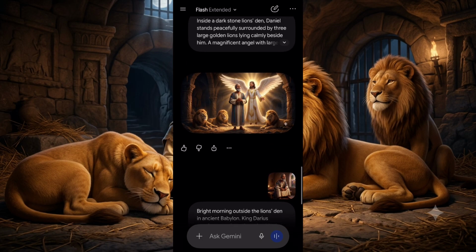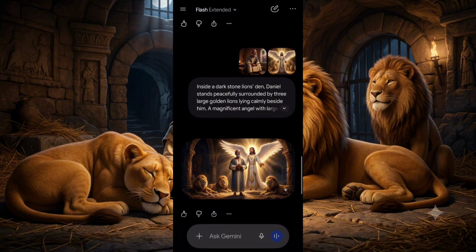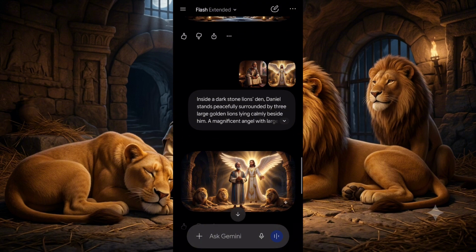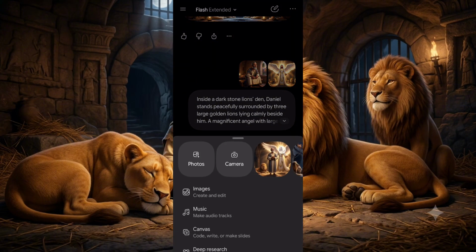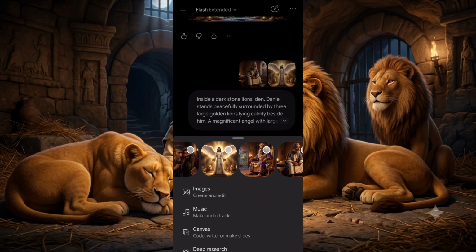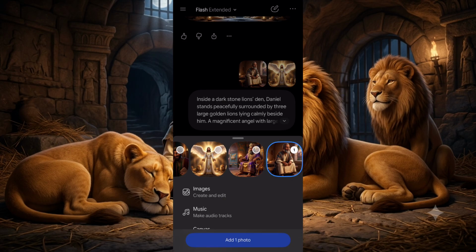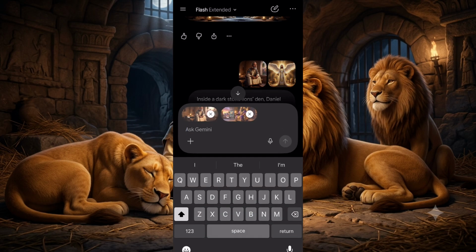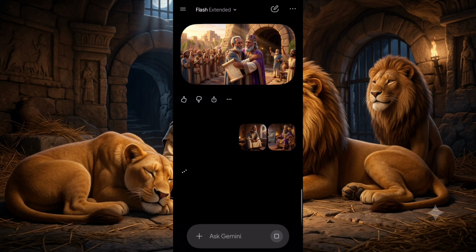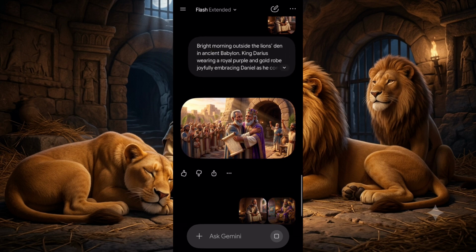Now if you are creating a scene where you see, let's say, two or three persons like the angel and Daniel, all you just need to do is to import the picture of Daniel, or of that character, and the second one together. What I mean is this: just click on this plus button. Let's say I want it to be two different people, for instance, Daniel and the king. All I need to do is to do it like this. Then I'm going to paste the prompt, then I'm going to send it. So it's going to give me something like this. So that's how you are going to do it.